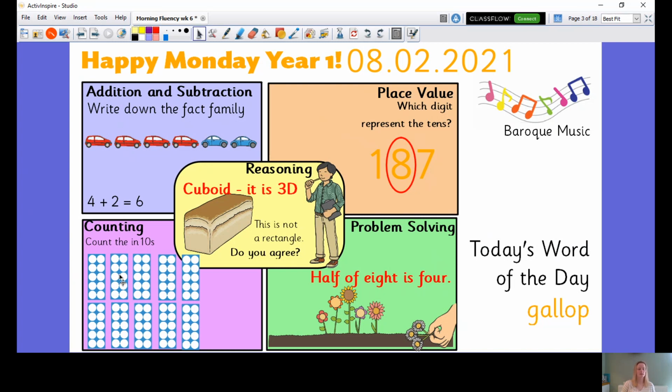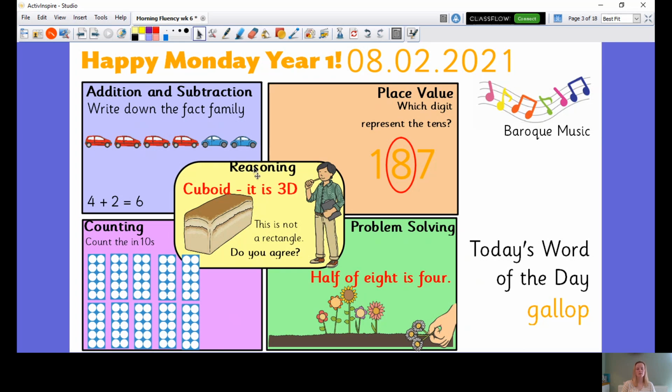Okay, let's count in tens together. 10, 20, 30, 40, 50, 60, 70, 80, 90, 100. I wonder if you can spot anything here. I'm thinking it looks a bit like a tens frame because there's 5 at the top and 5 at the bottom. So there are 10 lots of 10, which makes 100.